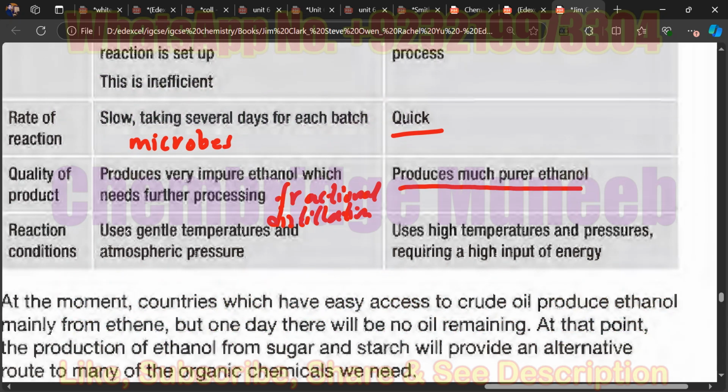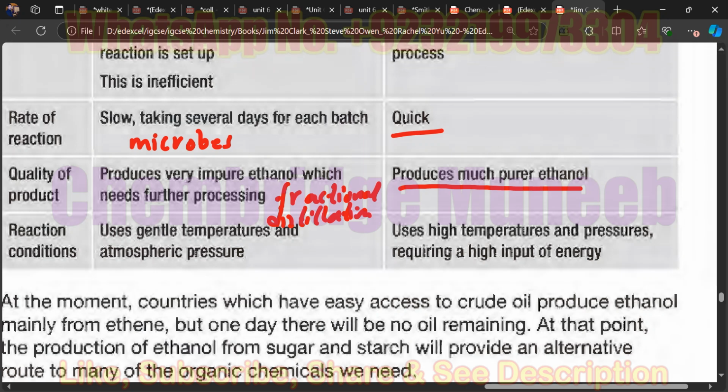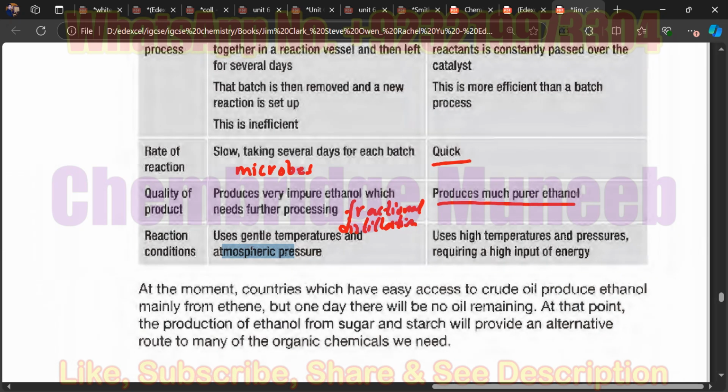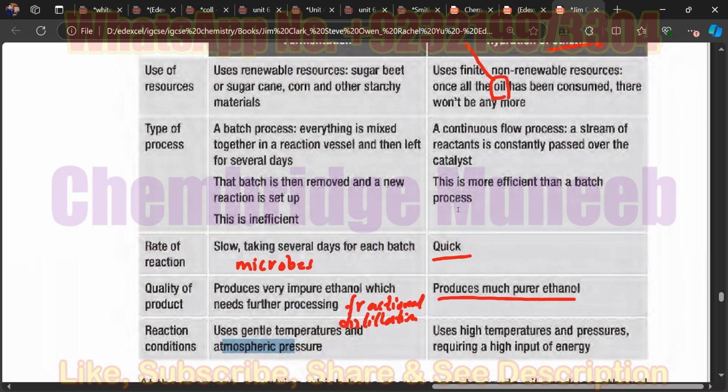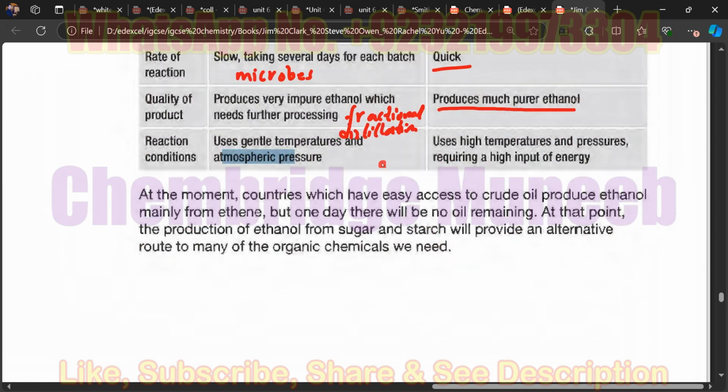And last, the reaction conditions. For the fermentation, you need gentle temperature and atmospheric pressure. What does it mean, gentle temperature and pressure? Where the reactions happen at a lower temperature. Yes, exactly. You can use a low temperature and pressure. So there are pros and cons of both the processes. If there is any question related to the advantages and disadvantages, you can list them out from these differences. You should have a clear picture of it.